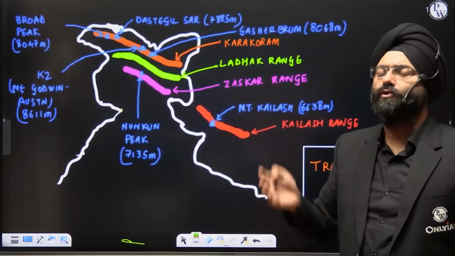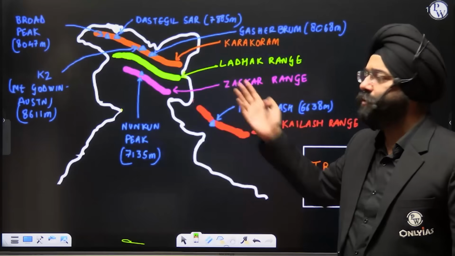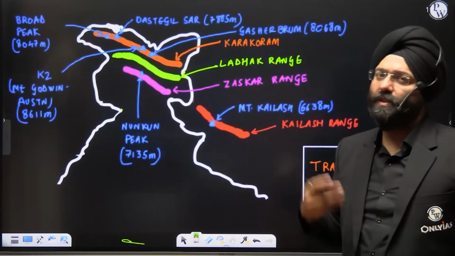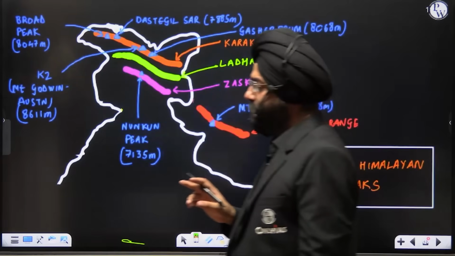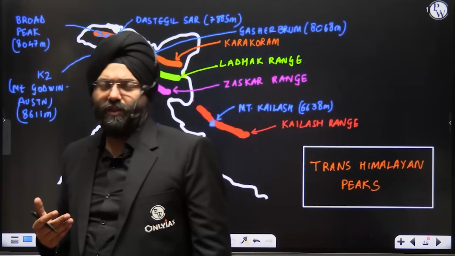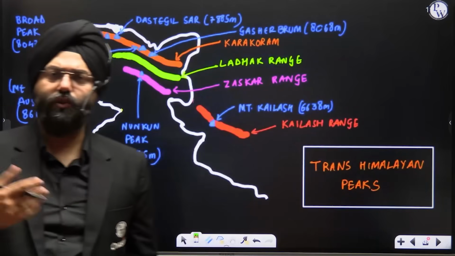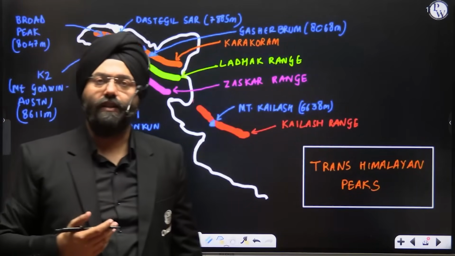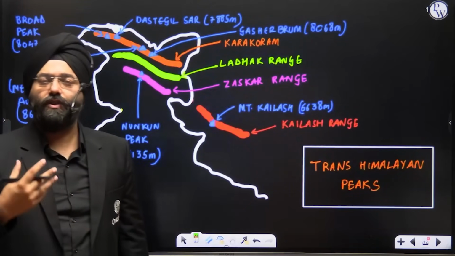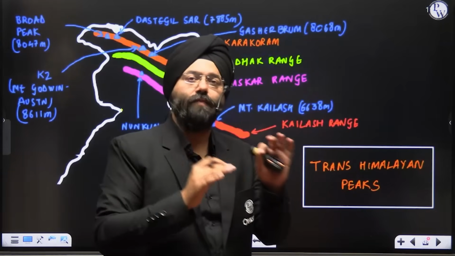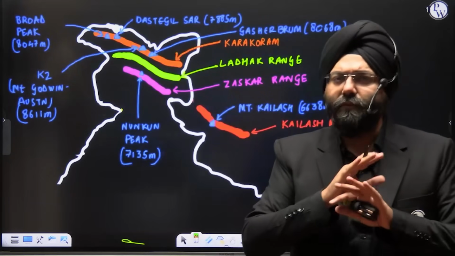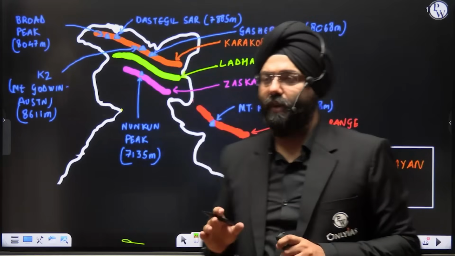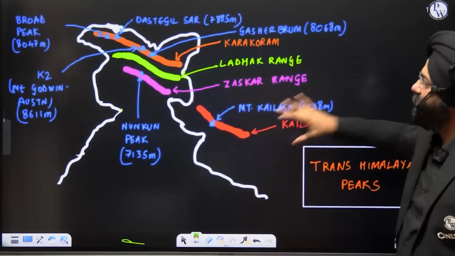And those who have geography optional also, you can make the best utilization of these maps, because they become important for you also. Why? Please understand. Sometimes when the questions are asked, even in your mains, they can ask you to write a note on the Trans-Himalayan mountains and a description about them. In that case, if you have drawn this map or shown certain peaks in that, you can get very good marks, right? So this is again important.